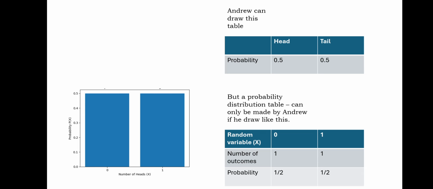And do you know how Andrew was able to make it? Yes, with the help of a variable called a random variable. Although it looks like there was no need to do this, because Andrew can make a table like the above as well. But the point is Andrew cannot make a table like this if the number of trials increases. Here Andrew tossed the coin only once. If the number of trials increases, then Andrew has to go with a random variable. Otherwise, for Andrew, finding probability will be very, very difficult. That is why random variables are very helpful.